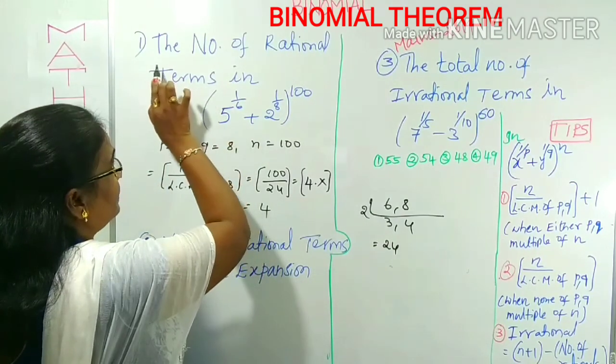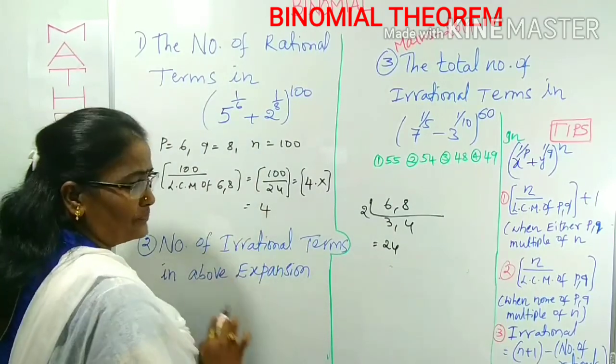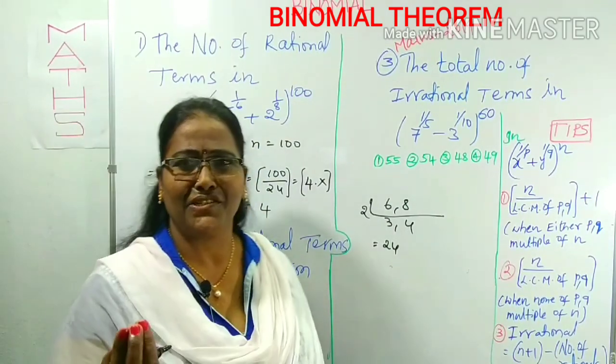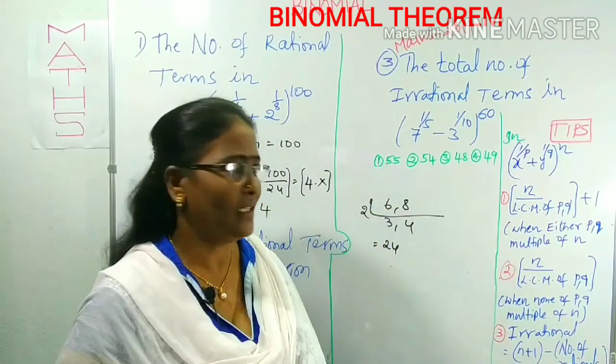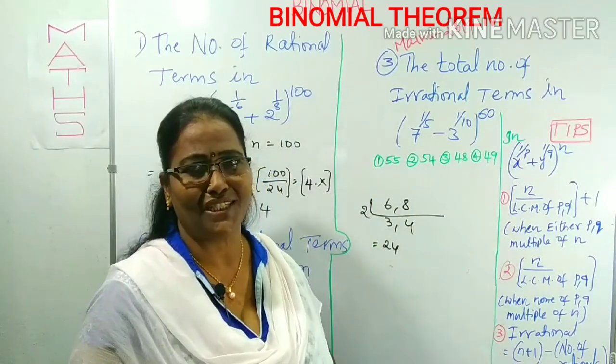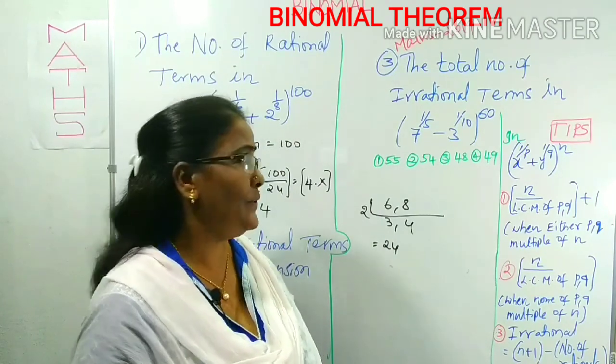So, what is the answer for this question? The number of rational terms in this expansion is 4. Within 5 seconds you can get it, not even 10 seconds. You just have to know the tips for the number of rational terms and number of irrational terms. Is it clear? Now look at the next question.